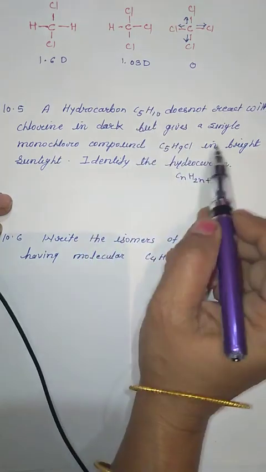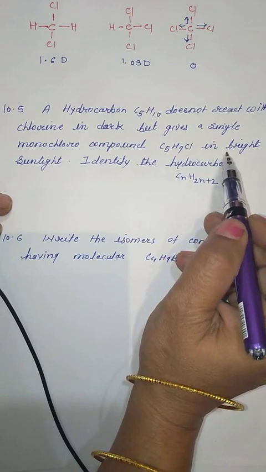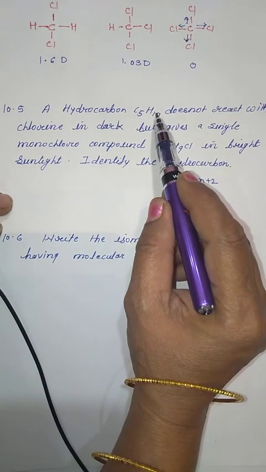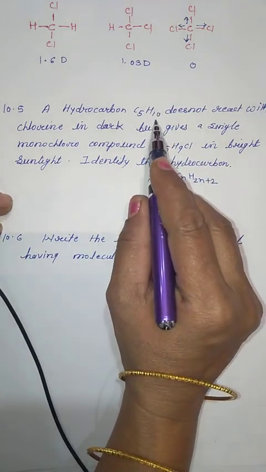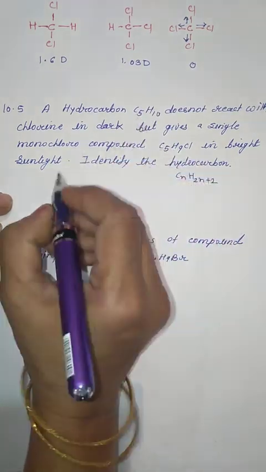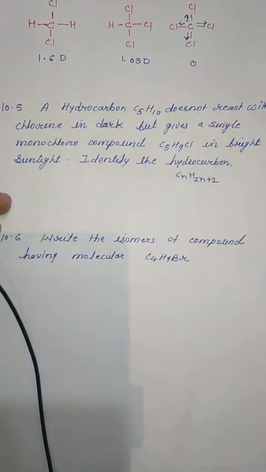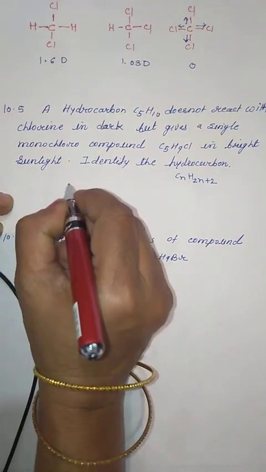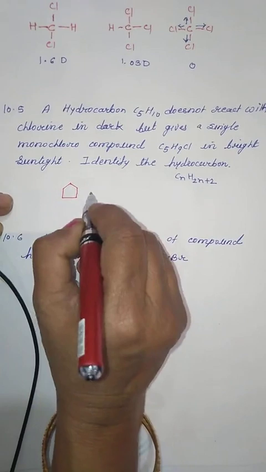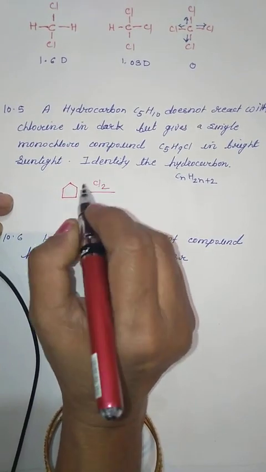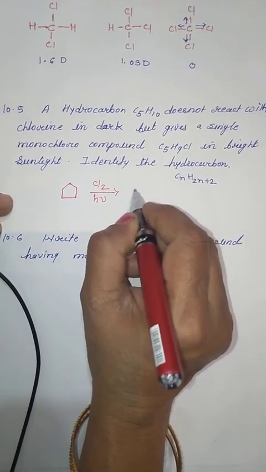But at the same time it has all single bonds because it is undergoing chlorination. That's why it is an alkane, but it is not a chain alkane. It must be a cyclo compound, and because there are 5 carbons, it must be cyclopentane. So from this we can identify the compound. That compound is cyclopentane. It will undergo chlorination in the presence of sunlight, and it will give the monochloro substitute.